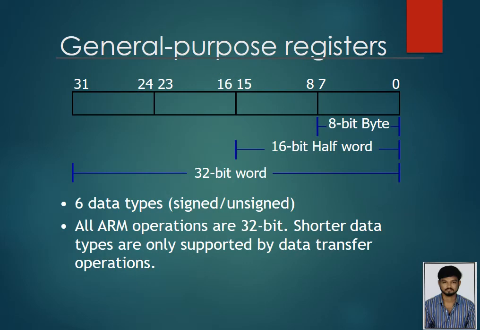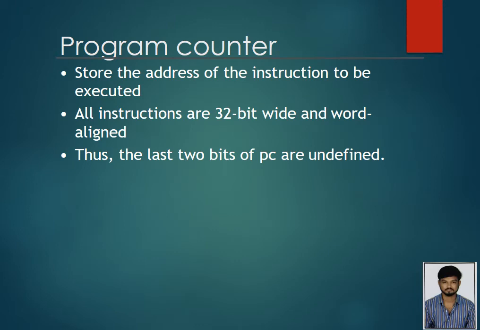The general purpose registers support 6 data types, signed and unsigned. All ARM operations are 32-bit. Shorter data types are only supported by data transfer operations. The next is the program counter. The program counter stores the address of the instruction to be executed. All instructions are 32-bit wide and word aligned. Thus the last 2 bits of the PC are undefined.